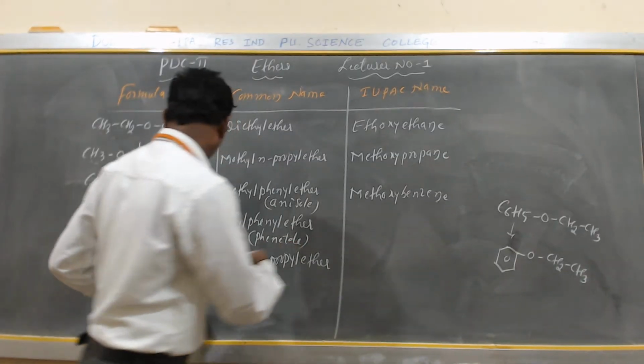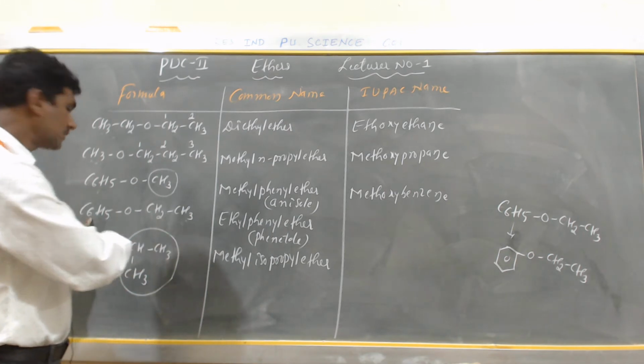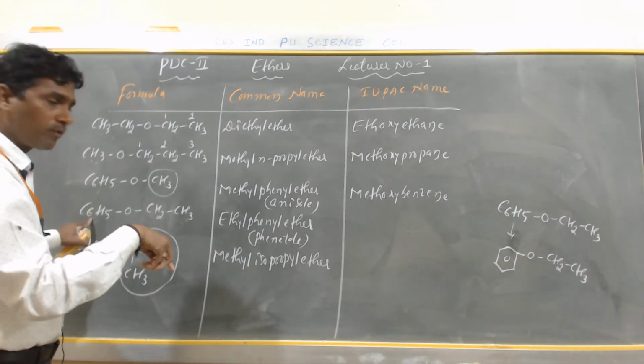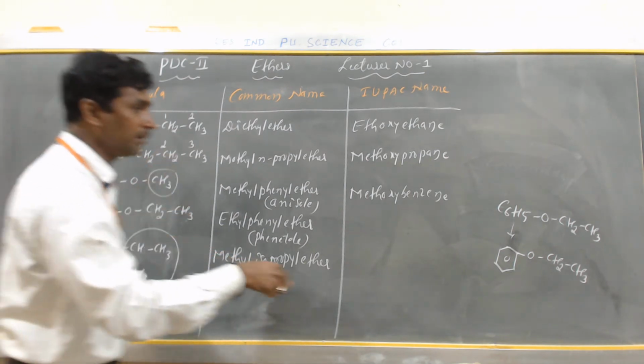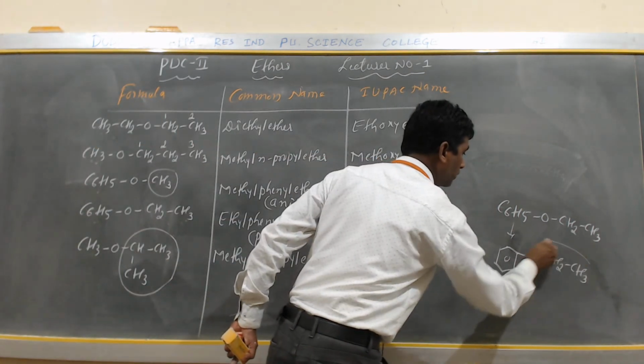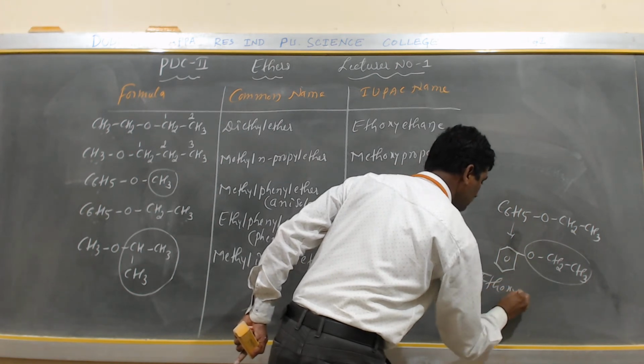But here in the common name, CH3CH2 is called ethyl. C6H5 is called phenyl. According to alphabetical order, first comes ethyl phenyl ether. But in the IUPAC name, CH3CH2 is called ethoxy.